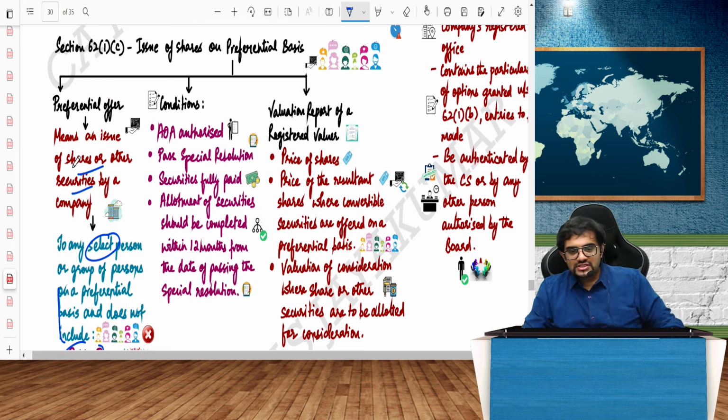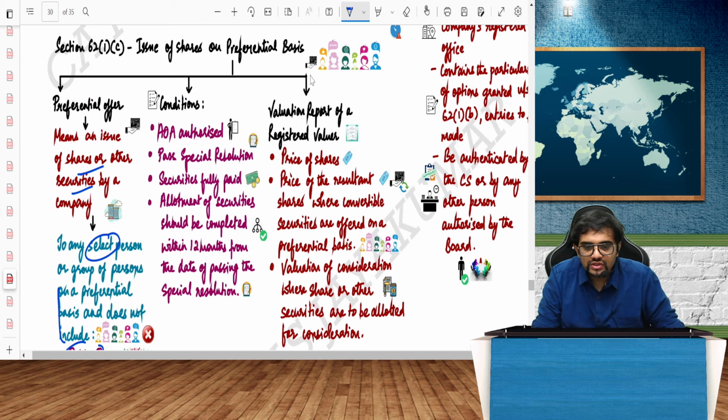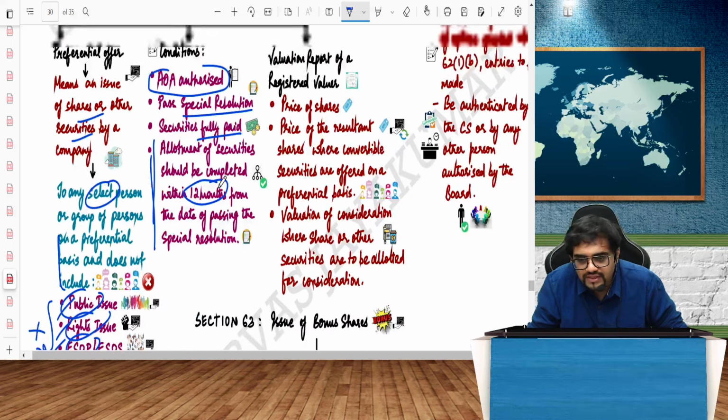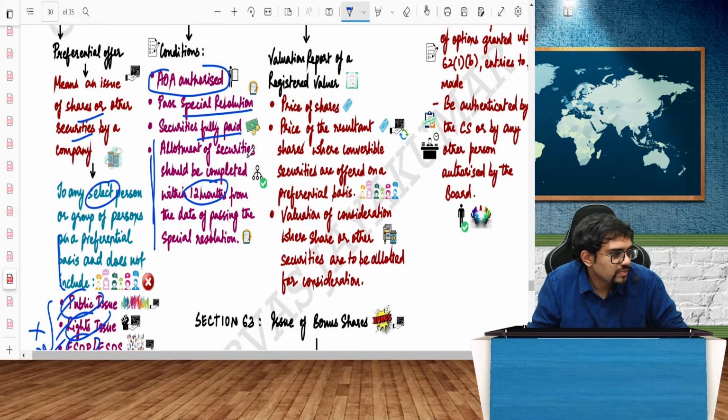What are the conditions? Articles of association should authorize the issue of shares on a preferential basis. You should pass a special resolution for the same. Securities must be fully paid. Allotment of security should be completed within 12 months from the date of passing the special resolution. So for preferential basis, you should finish it off within 12 months. Of course, the valuation report will be done by a registered valuer always.